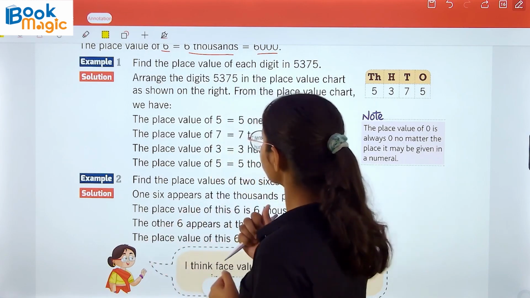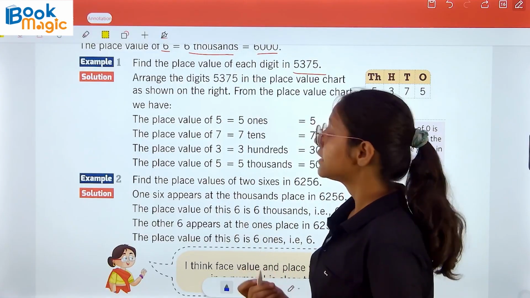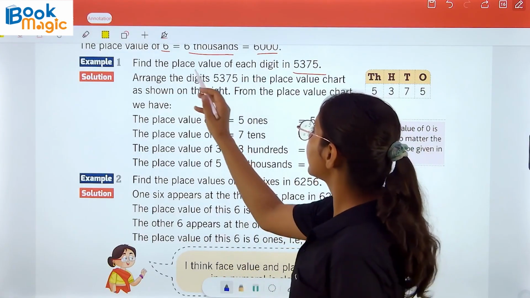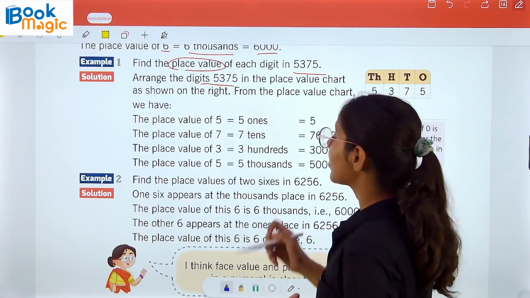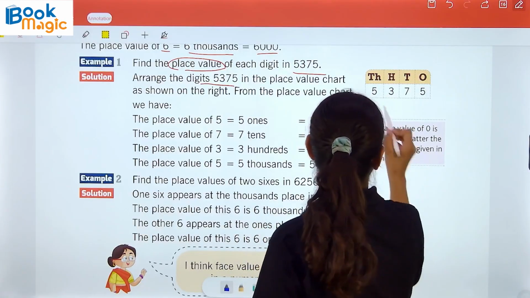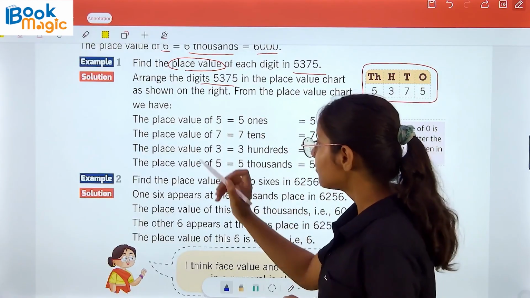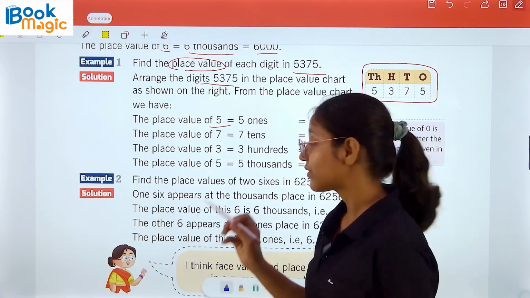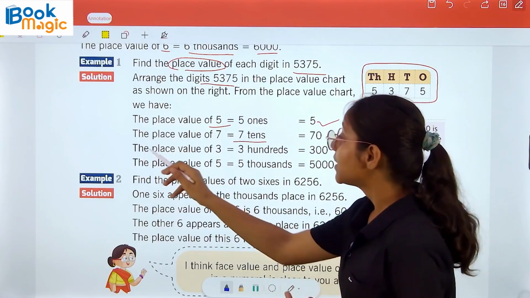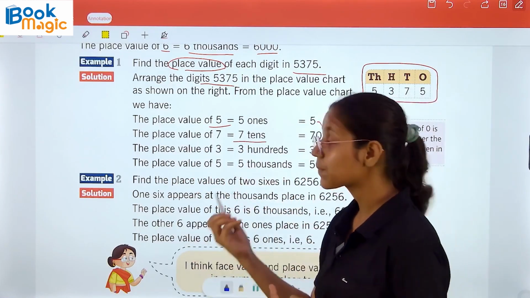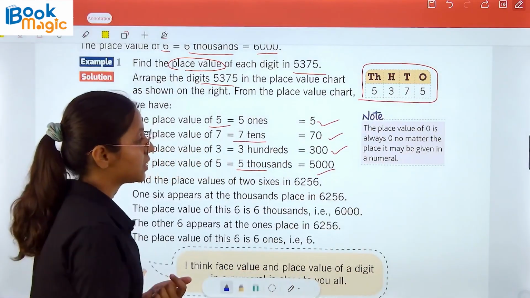So, example number 1, find the place value of each digit in 5375. Here we have to find the place value. Okay, arrange the digits of 5375 in the place value chart. So, we have arranged it. Now, as shown in the right, from the place value chart we have the place value of 5, that is 5 ones. The place value of 7 is 7 tens, 70. The place value of 3 is 3 hundreds, 300. Now the place value of 5 is 5000.